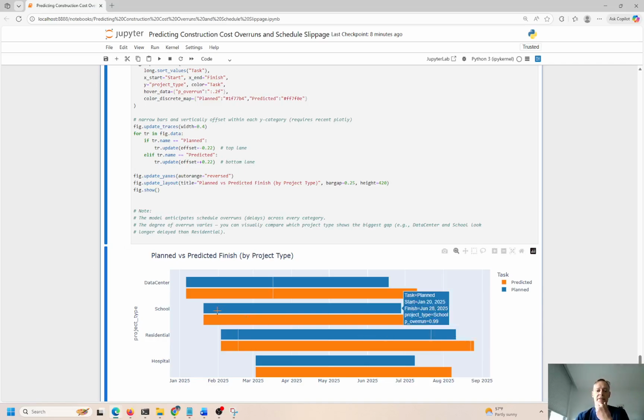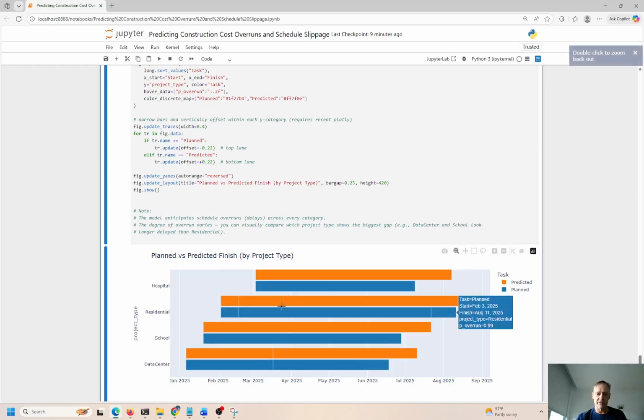Same for the school. The planned starts about mid-January and goes until about mid-June. The predicted says no, it's going to go into about mid-July. The planned start for residential is just after the beginning of February. Again, predicted is a little bit longer than the planned, so it goes a few more days. We are saying start residential February 3rd, finish August 11th; start February 17th, finish August 22nd. Okay, so these are a little bit different. What was that?